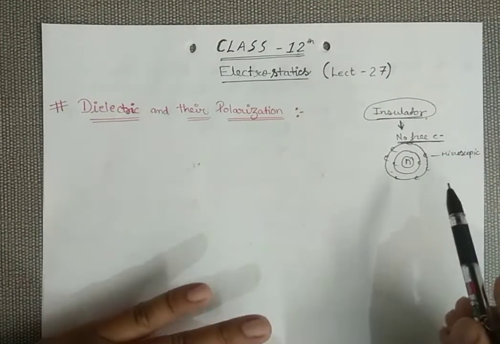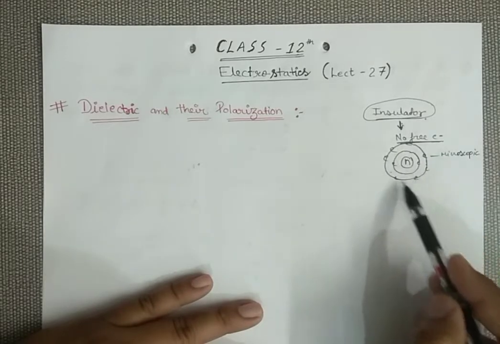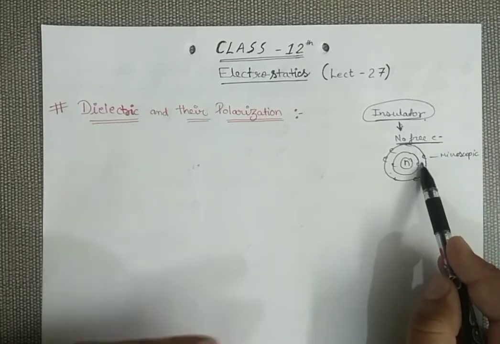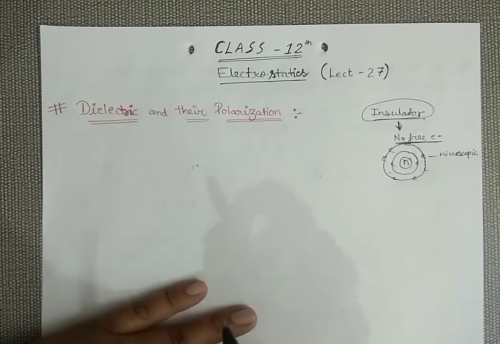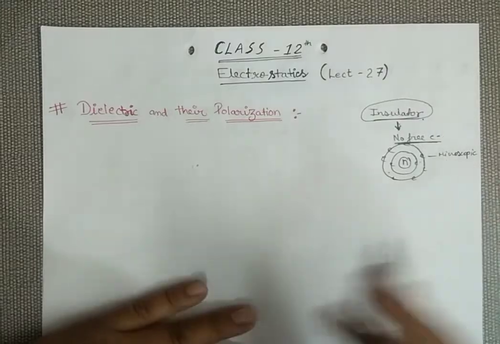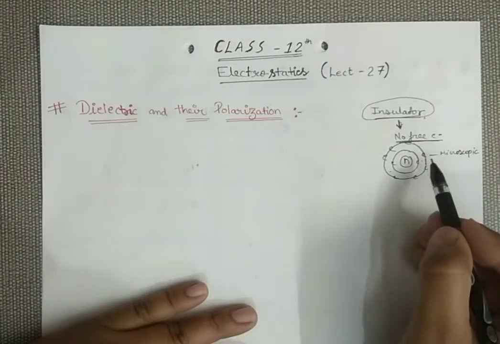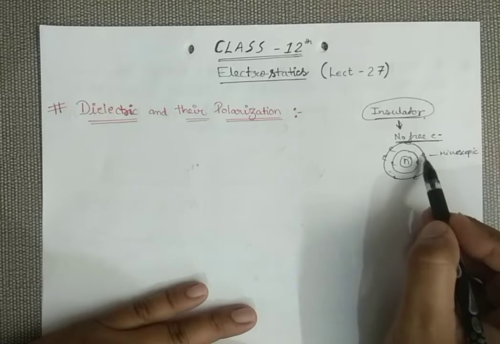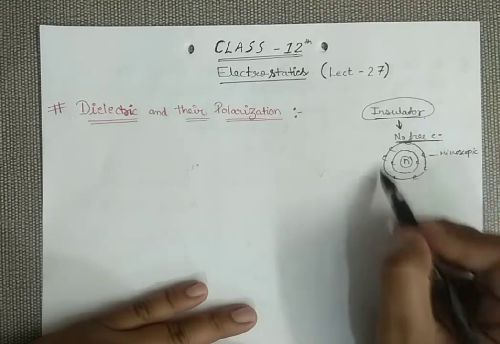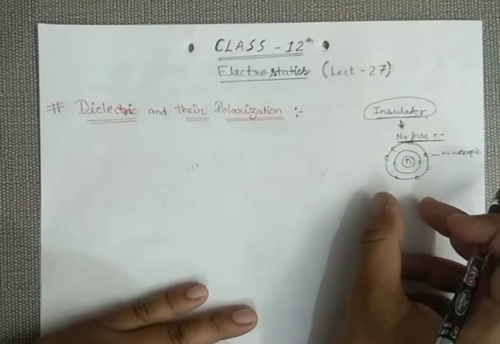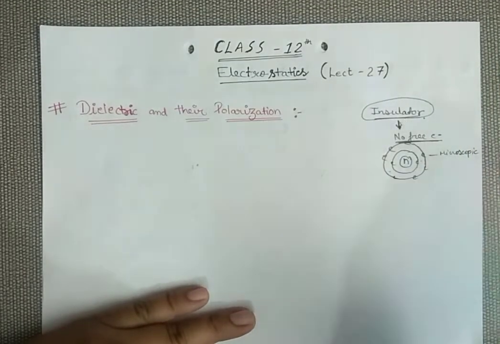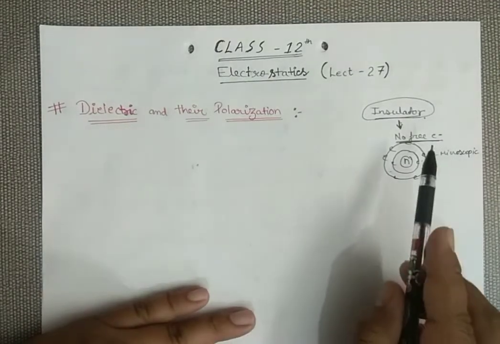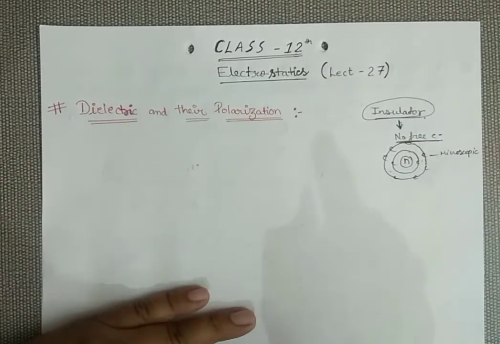But the main point is, these electrons which are attached to the atom are not free to move, but they can show a very small movement which we can term as microscopic movement. The electron does not leave its shell, but shows a very small microscopic movement in its shell. And because of this movement of electrons, we can say that it can conduct electric field. I am repeating, I am not saying that it can allow the flow of electrons. It will only conduct the effect of electric field.